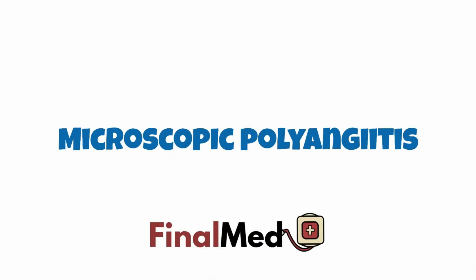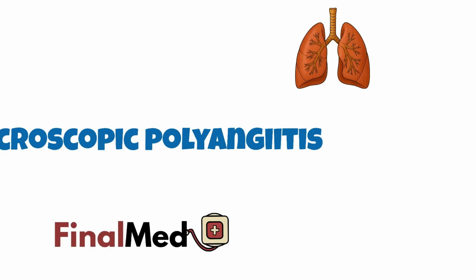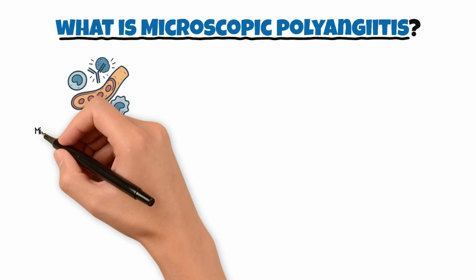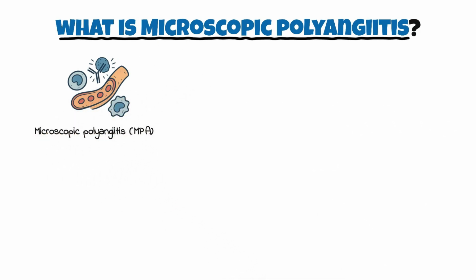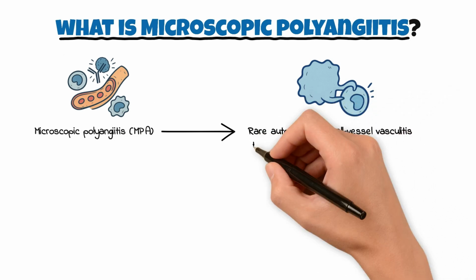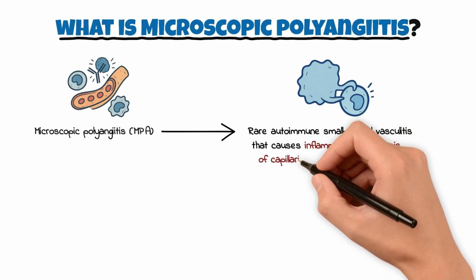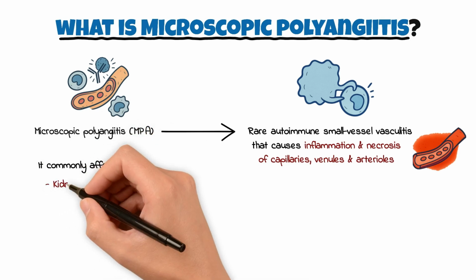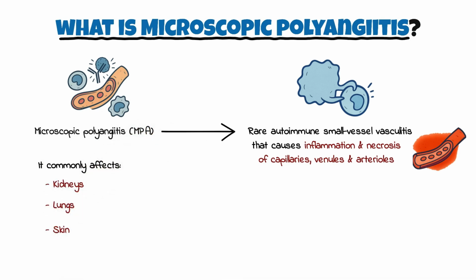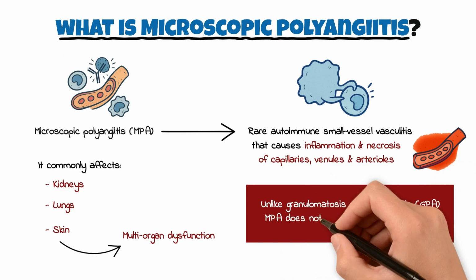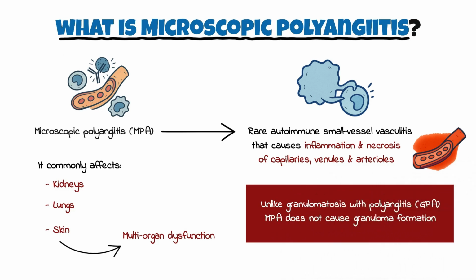Microscopic polyangiitis. Microscopic polyangiitis is a rare autoimmune small vessel vasculitis that causes inflammation and necrosis of capillaries, venules, and arterioles. It commonly affects the kidneys, lungs, and skin, often leading to multi-organ dysfunction. Unlike granulomatosis with polyangiitis, microscopic polyangiitis does not cause granuloma formation.